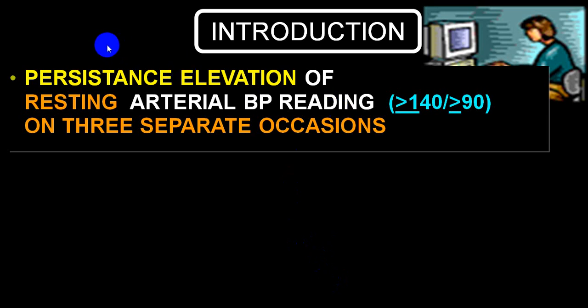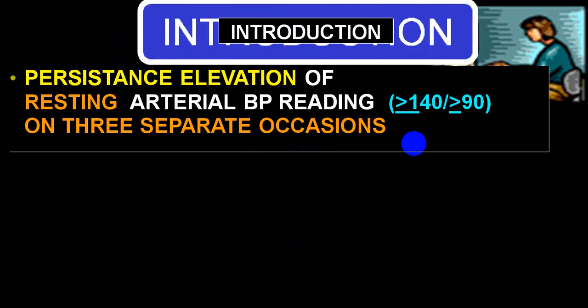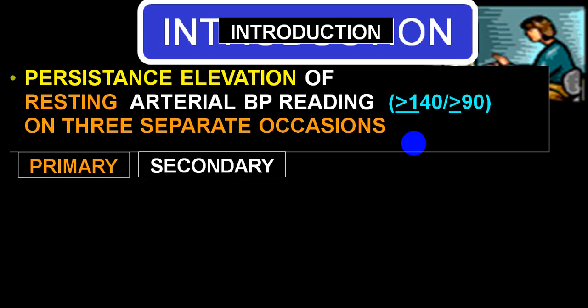Now what is hypertension? Persistent elevation of resting arterial blood pressure recording more than 140/90 on 3 separate occasions. We'll call that hypertension. There is some terminology: we call it primary if the etiology is not known. If etiology is known, we call that secondary.